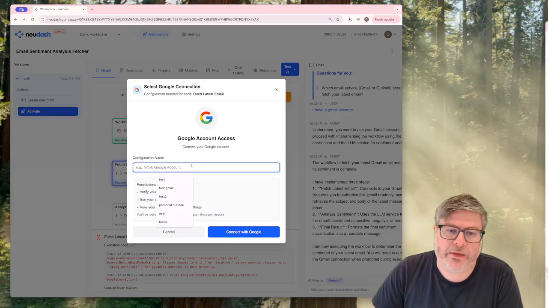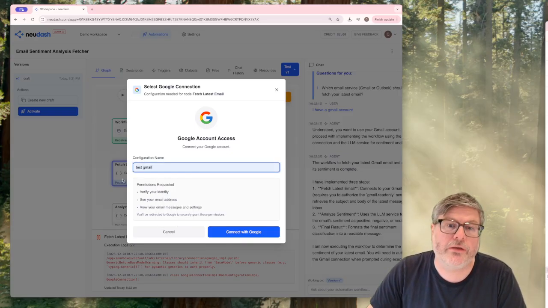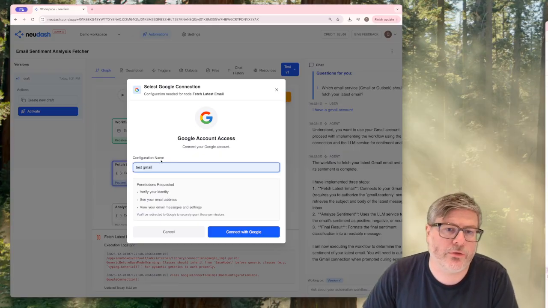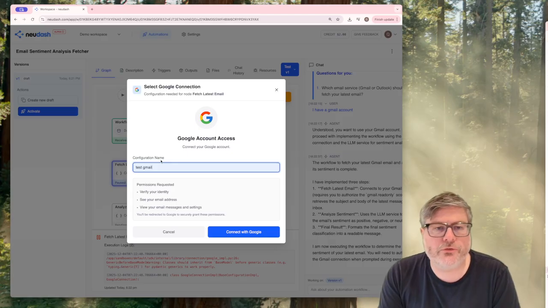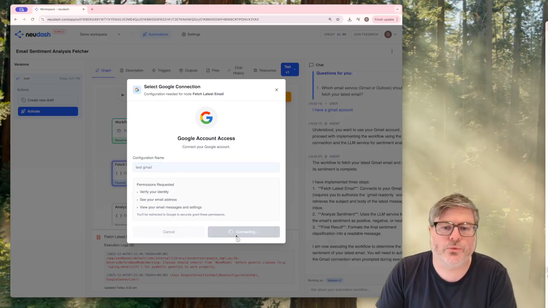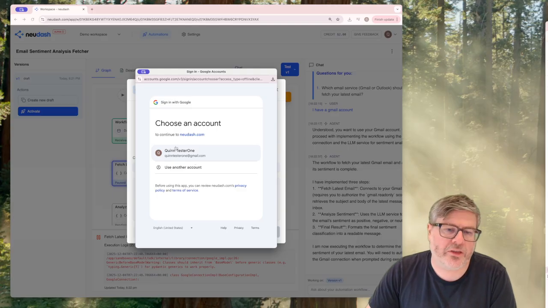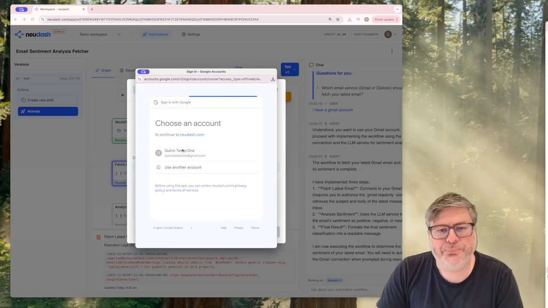And we can give it any name. If you have multiple user accounts, you can give different names to different user accounts. So different rules could use different accounts, and even within a rule, you could use different accounts depending on what you're doing. So this goes through an OAuth flow. There's our test user that we have.